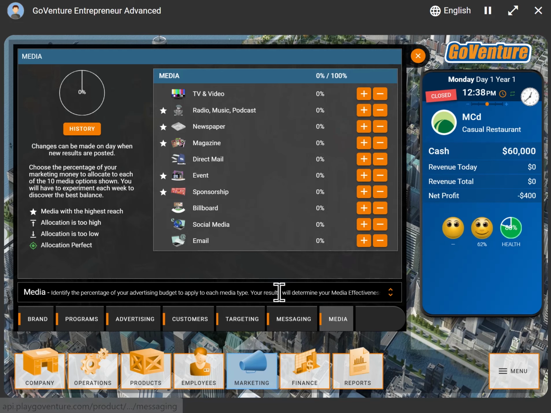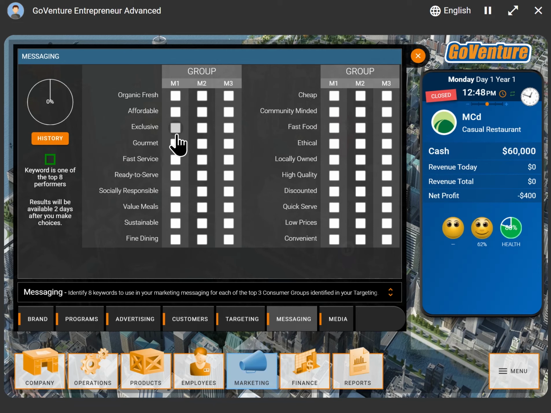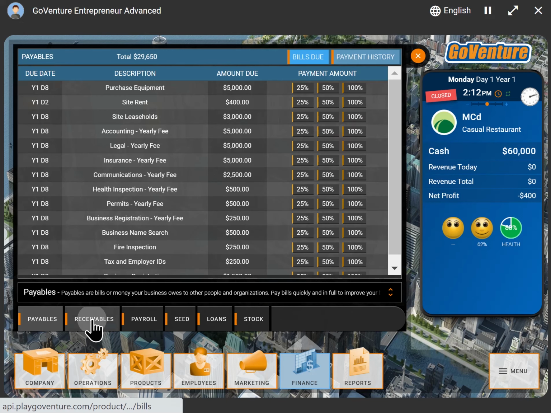And the cool thing here is as I make selections, because not all these selections are going to be the best. For example, if I choose specific keywords, as I run my business, I'll get feedback that will tell me whether I'm on target with the right keywords that I'm choosing here. For example, let's say I'm having a quick serve type business. It's not really a gourmet business. Then maybe using the word gourmet may not be the right term to use to reach my particular consumers. And so the simulation is smart enough to know which of these terms matches the consumers you're targeting based on your decisions in the business. So incredibly detailed marketing.